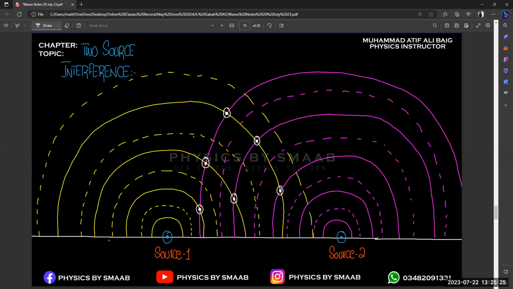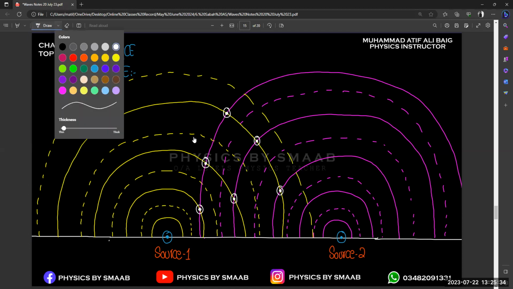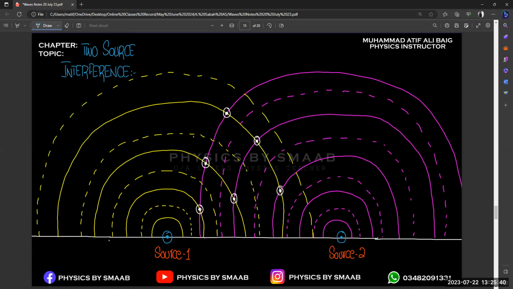I think these are only regular lines intersecting with each other, right? So the regular line shows the crest and the dotted line shows the trough. When two regular lines intersect with each other, what is the meaning of that?